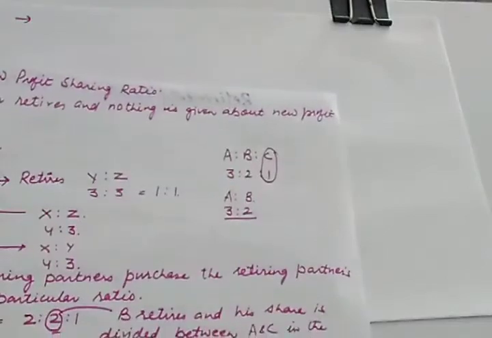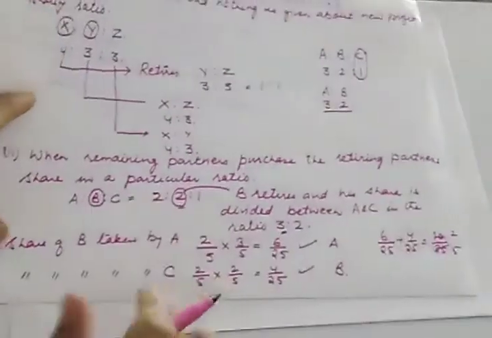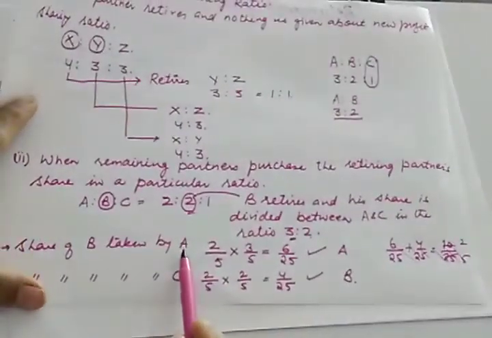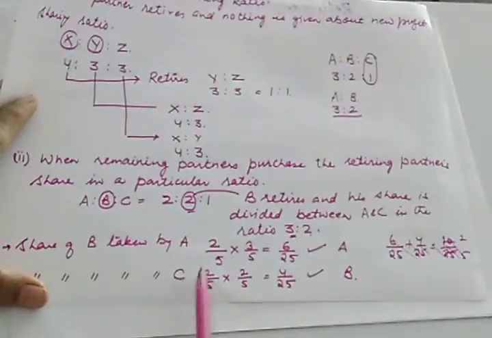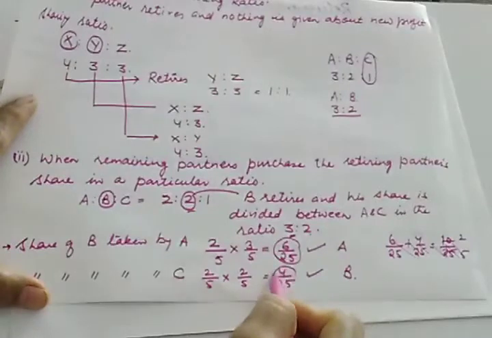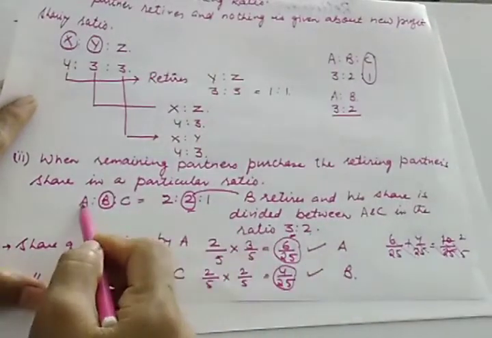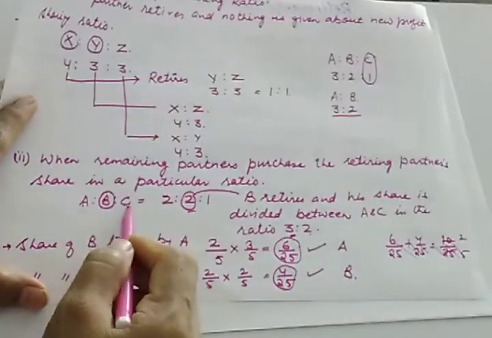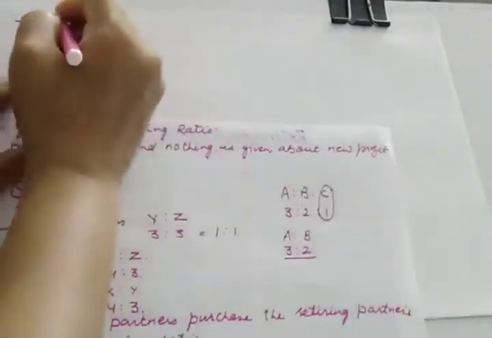And now the next step after this. In this second case, whatever share is taken by A and whatever share is taken by C, we will add these shares in their old ratio of A, old ratio of C. So let us add this in the old ratio of A.